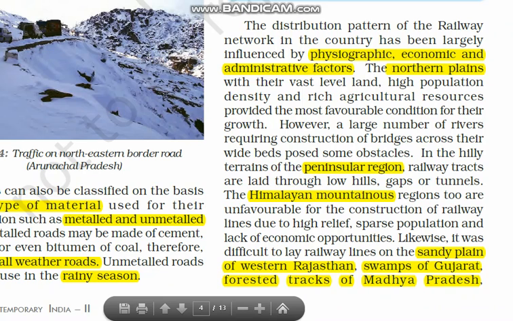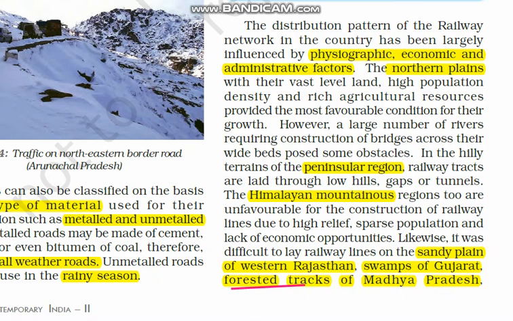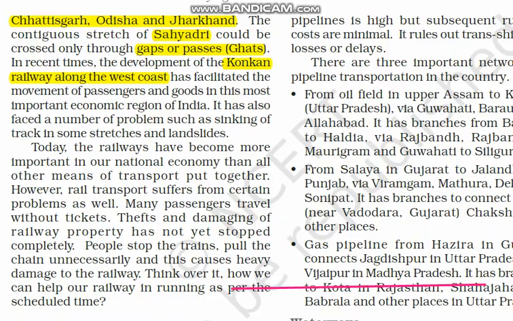And even here, the forest tracts of Madhya Pradesh, and we have all studied in the forest lesson also, Madhya Pradesh is rich in forest area, so even between the forests it's very difficult to construct rail. So forested tracts of Madhya Pradesh, Chhattisgarh, Orissa and Jharkhand. Even the Sahyadri, which I have shown you just now, the Western Ghats. So railways can be crossed only through gaps and passes.